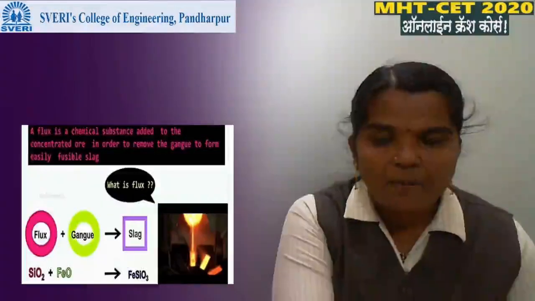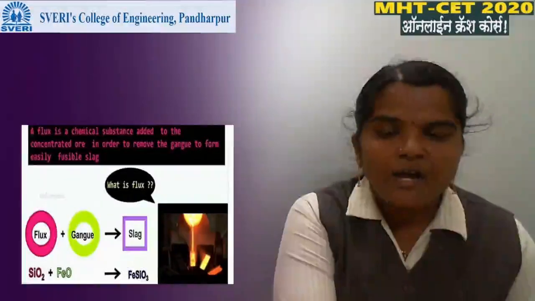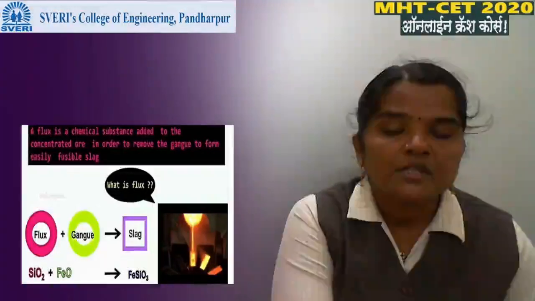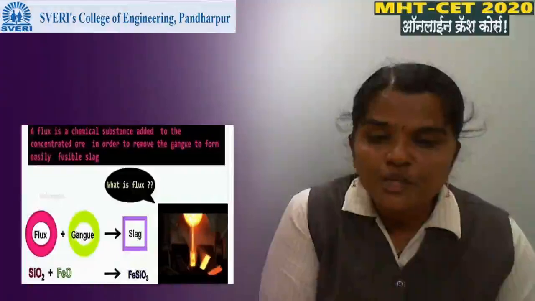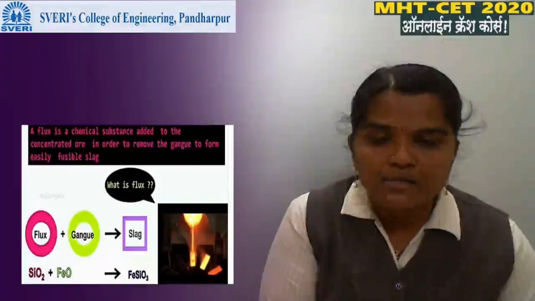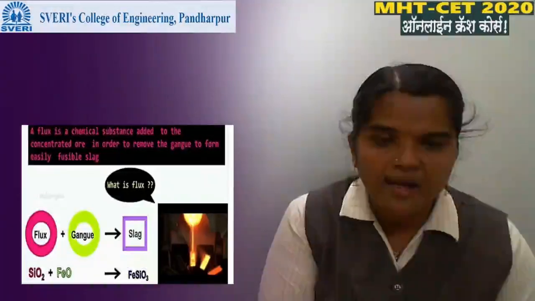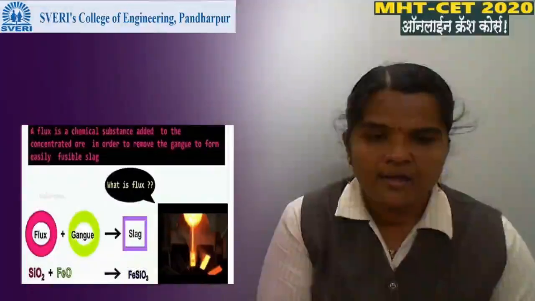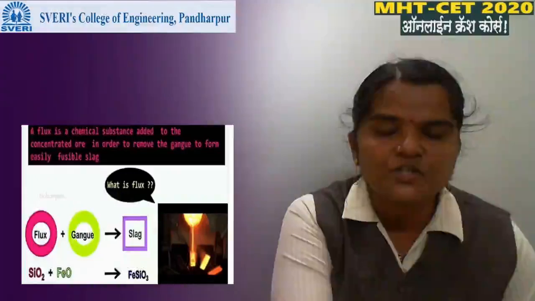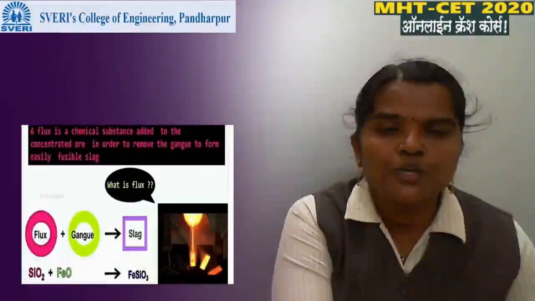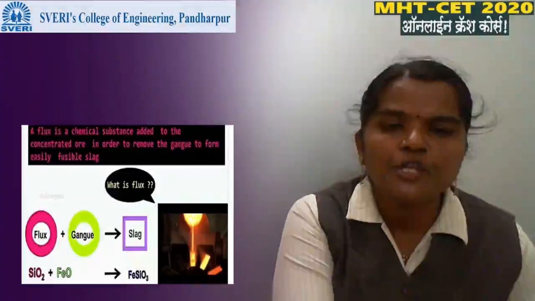Here flux is the substance that we add to remove the gangue or the impurity. This flux reacts with the gangue and they form the slag. Means flux is a chemical substance added to the ore to remove the gangue.